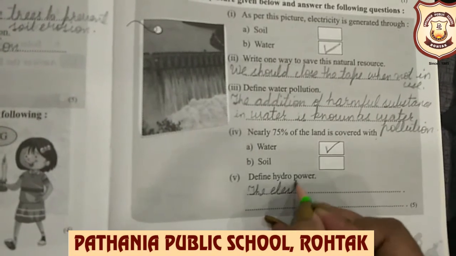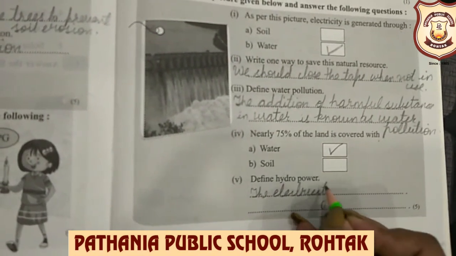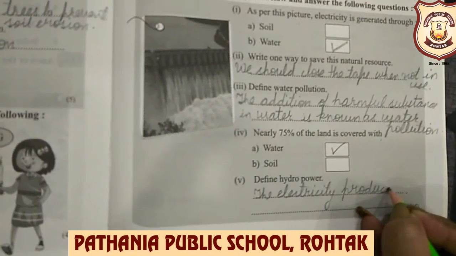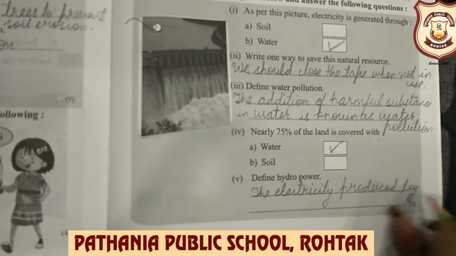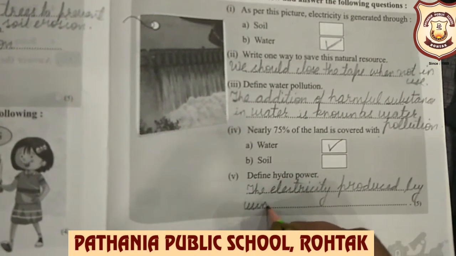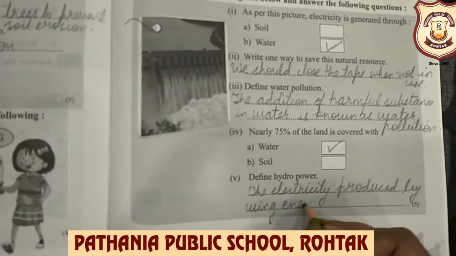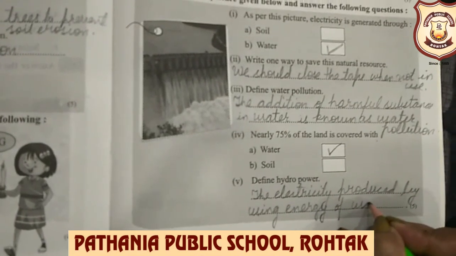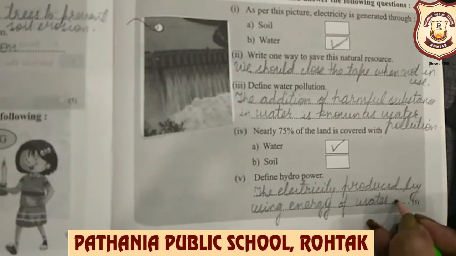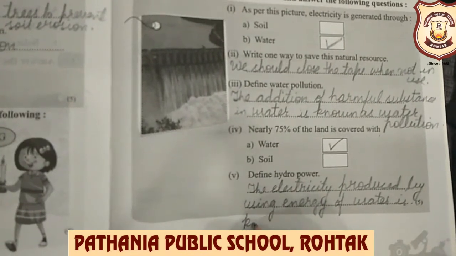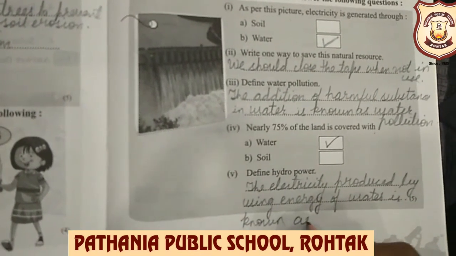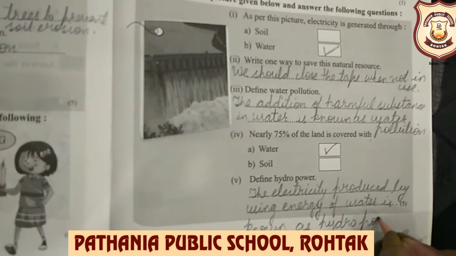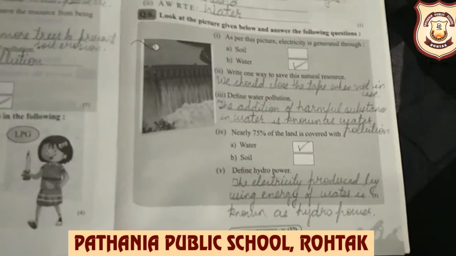The electricity produced by using energy of water is known as hydropower.